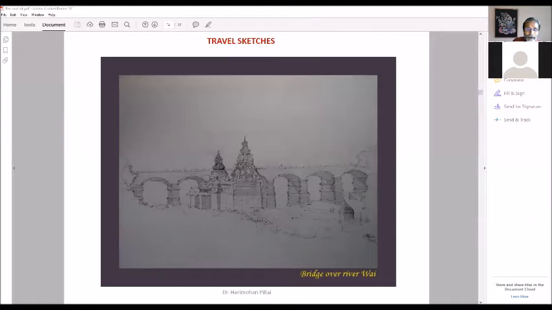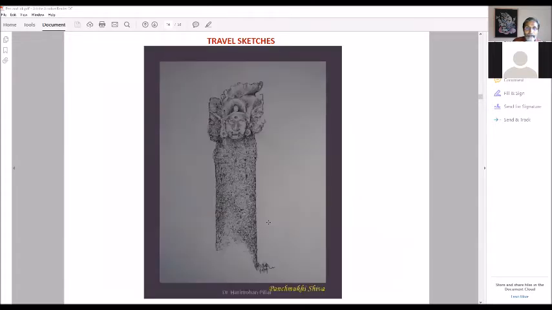This was drawn with ballpoint pen. So you can see the textures, the very thin lines you get. If you use ballpoint pen, you get very fine and thin lines. This is also drawn with ballpoint pen. This is that of a sculpture inside one of those temples.